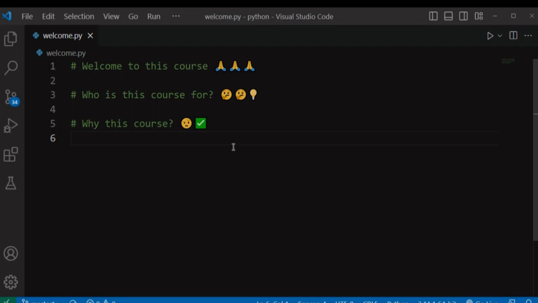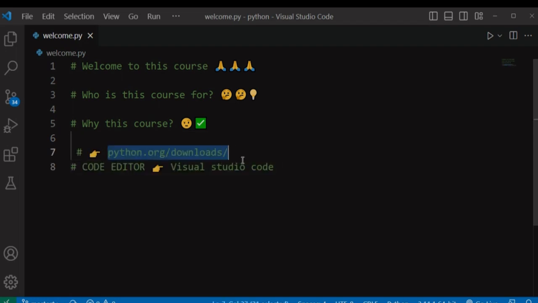And for you to follow along with this course, you need to download the latest version of Python by going to python.org/downloads. You will also need a code editor. In my case, I will be using Visual Studio Code, or you can use any of your favorite code editors. And if you have these installed on your machine, you are ready to start this course.